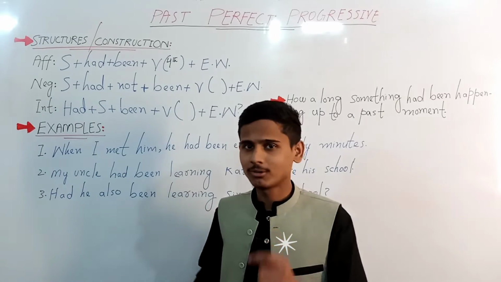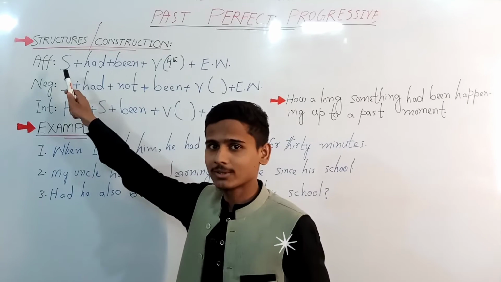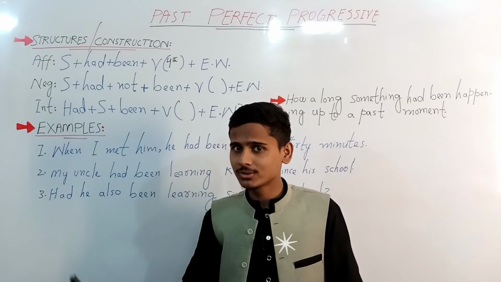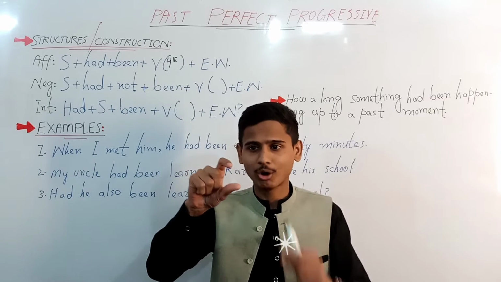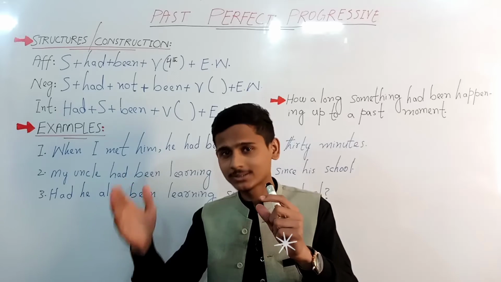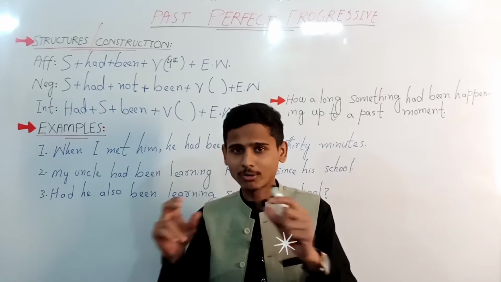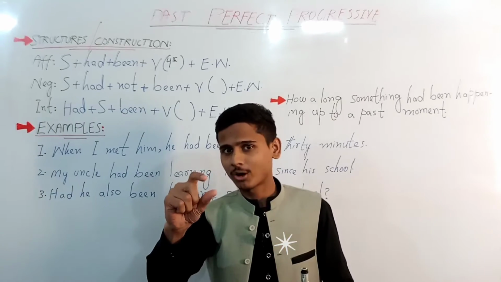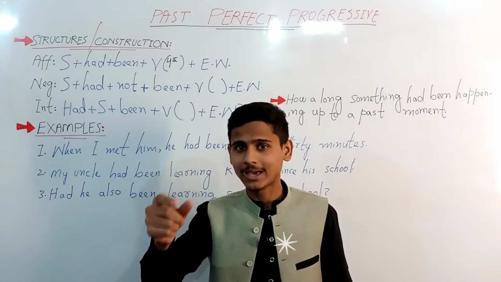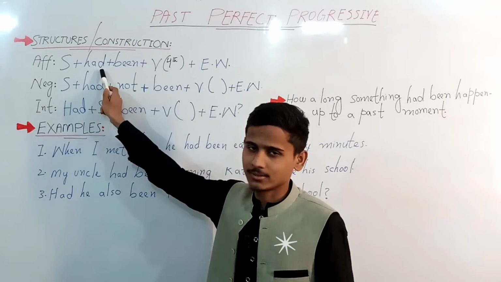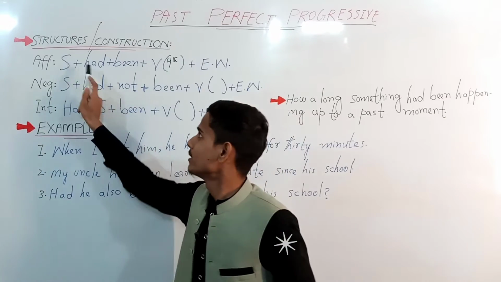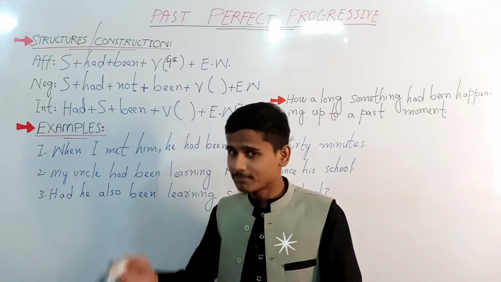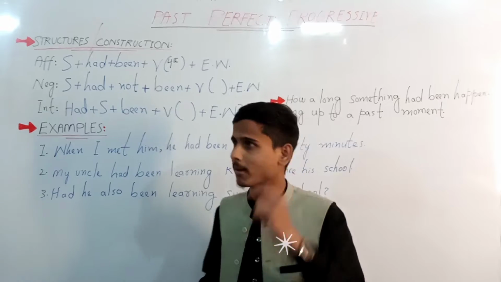So I'm going to first of all parse the affirmative structure, which begins with subject and then had. We are not going to use have or has here, because have is the main form, of which the third person singular form is has, but both forms are the present form. Since this is a past tense, the second form and third form of have is had. I have used had here since this is a past tense category. Plus had plus been. Why we have used been, I'll tell you in a minute if I remember.